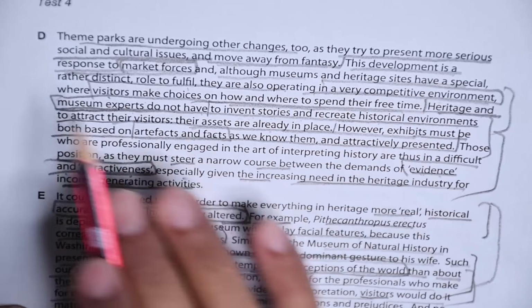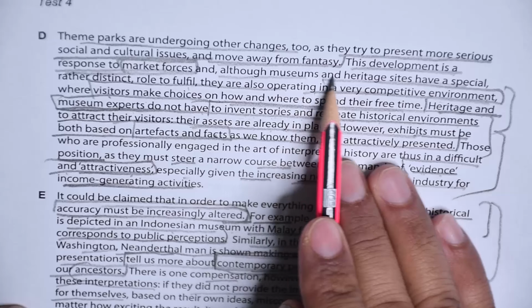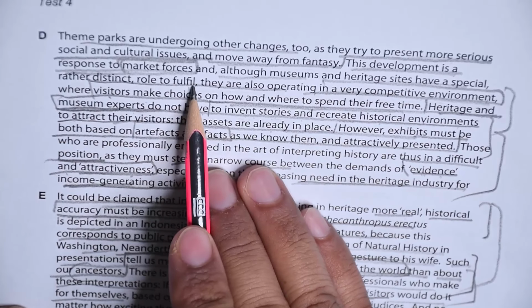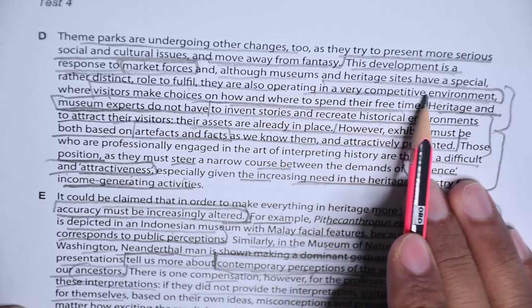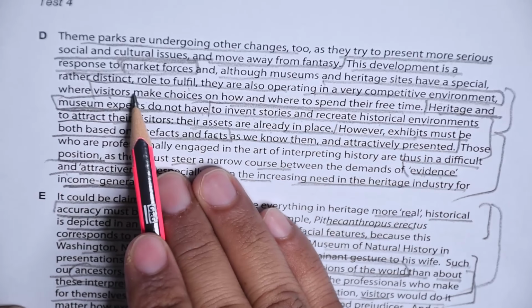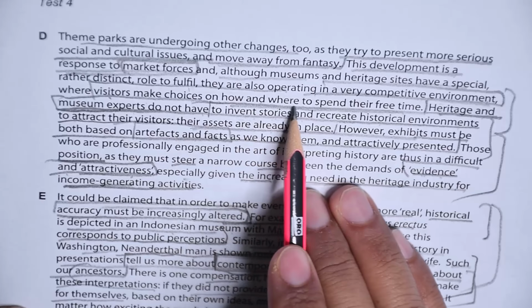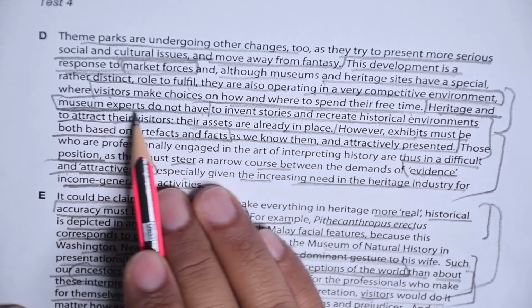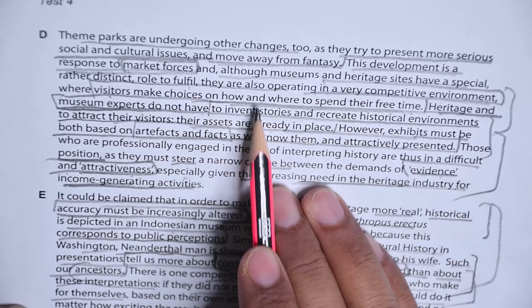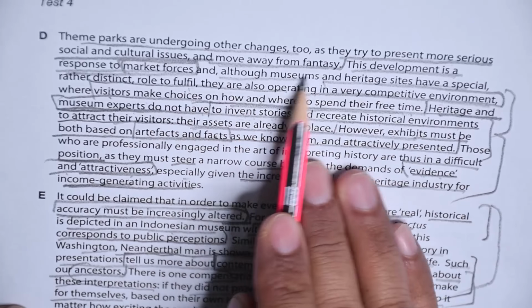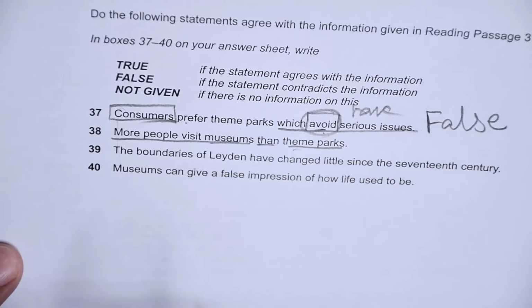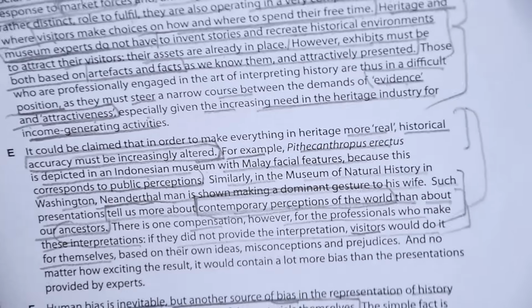Now we got to see this development is a response to market force, and although museums and heritage sites have a special, rather distinct role to fulfill, they are also operating in a very competitive environment where visitors make choices on how and where to spend their free time. Okay, heritage and museum experts do not. Now they are talking about experience and all that, experts, but they did not say anything that more people visit museums than theme parks.